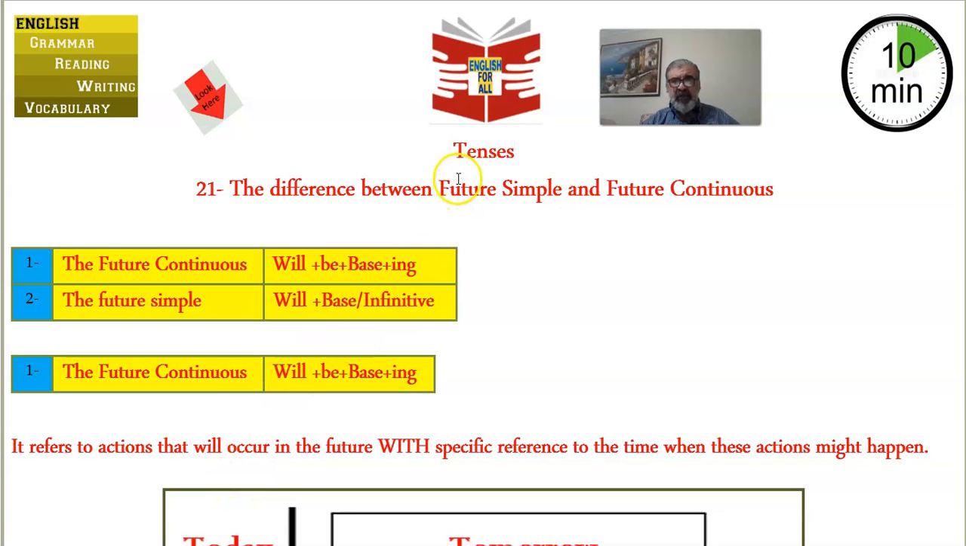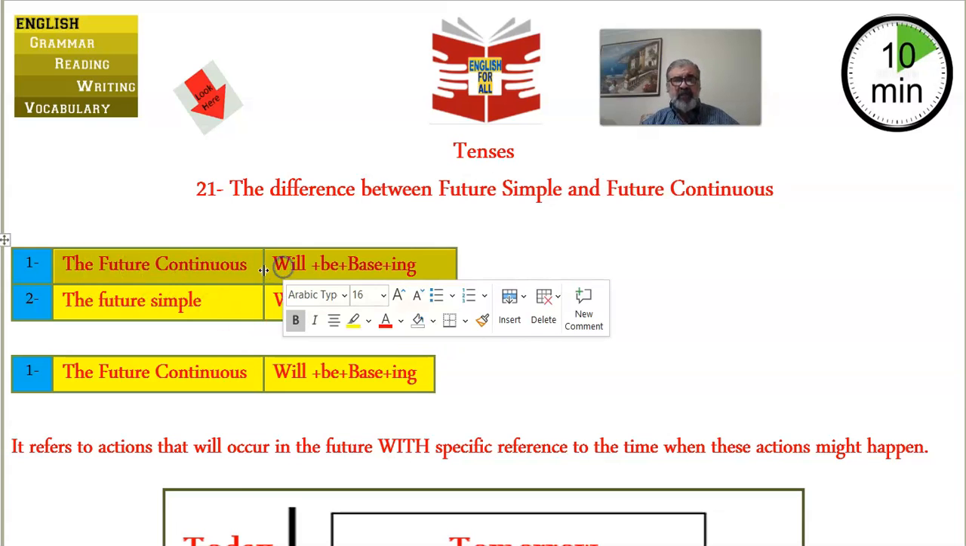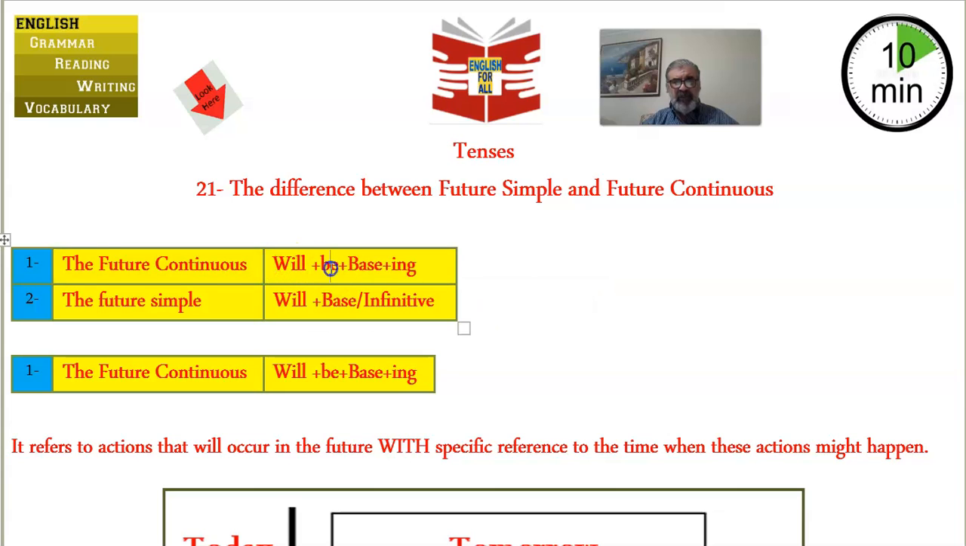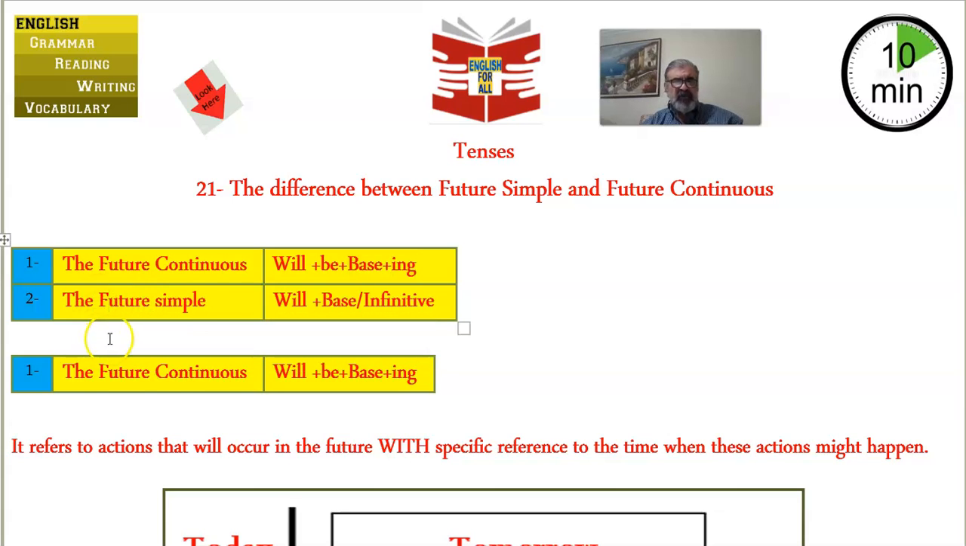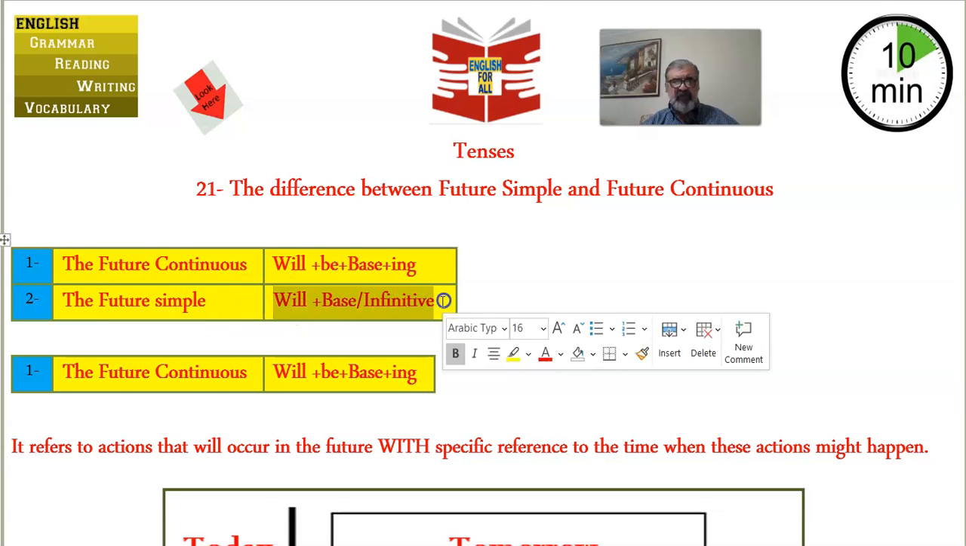In today's mini grammar tutorial, we're going to compare the future simple and the future continuous. As for structure, the future continuous comes in the following form: will plus be plus verb-ing. However, the future simple, the one that we have been discussing so many times, comes in the form will plus base or infinitive.